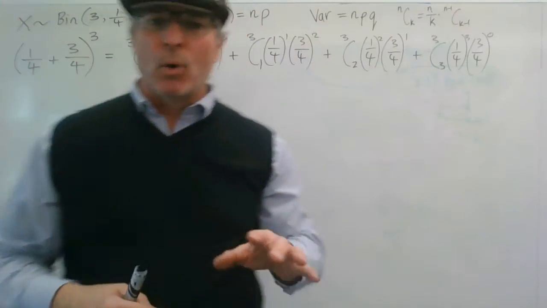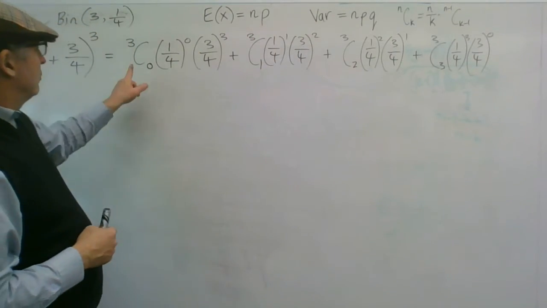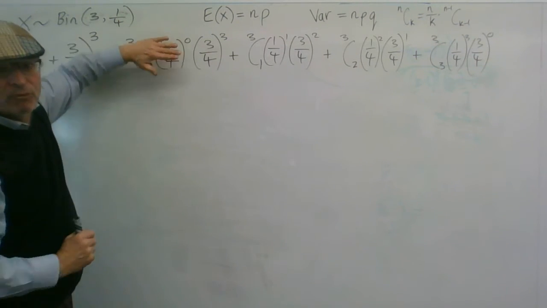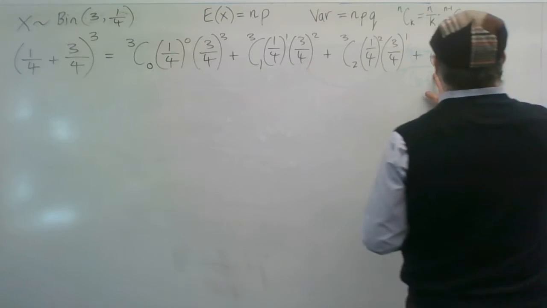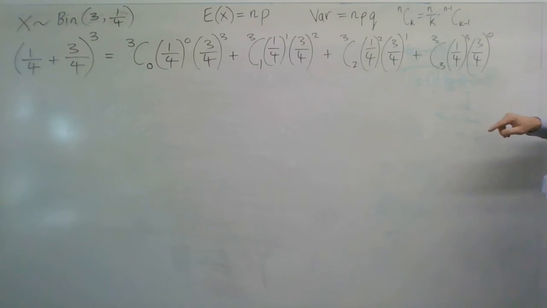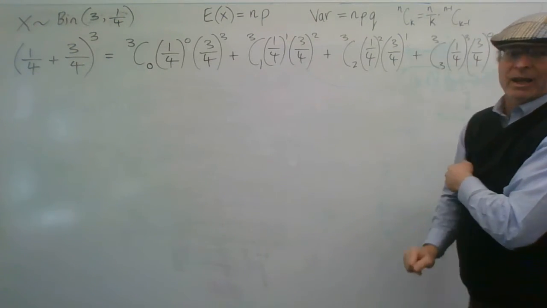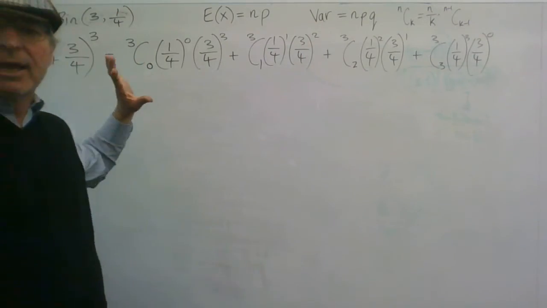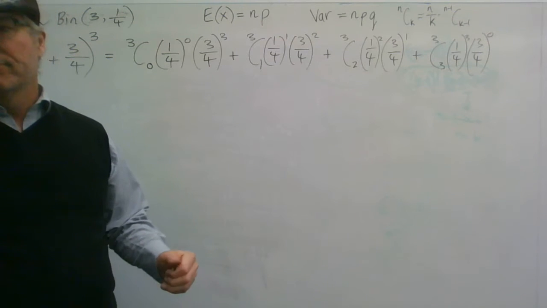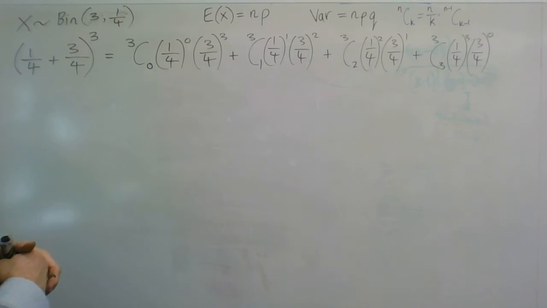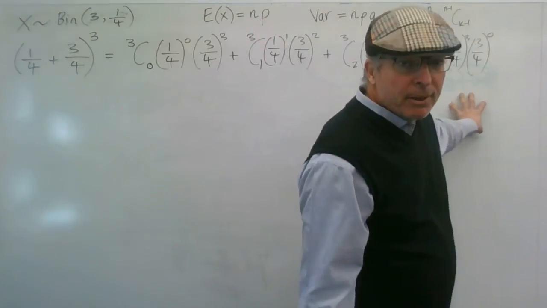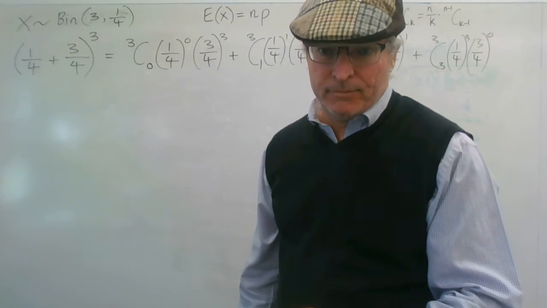We could have written it out more easily, because that equals 1 and that equals 1. So that's just 3/4 cubed for your first term, and just 1/4 cubed for your last term. But I'm writing it this way deliberately so you can see how the expansion works mathematically. If I add all these up, I must get 1.